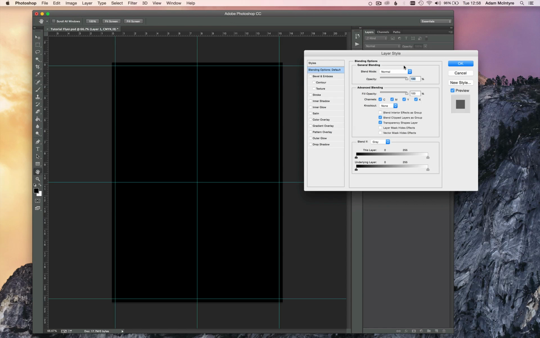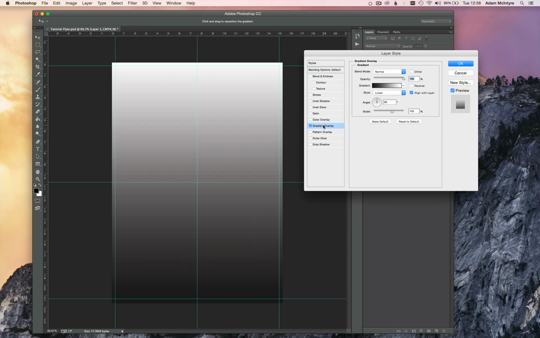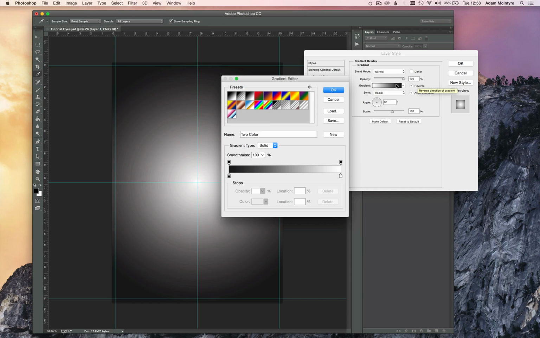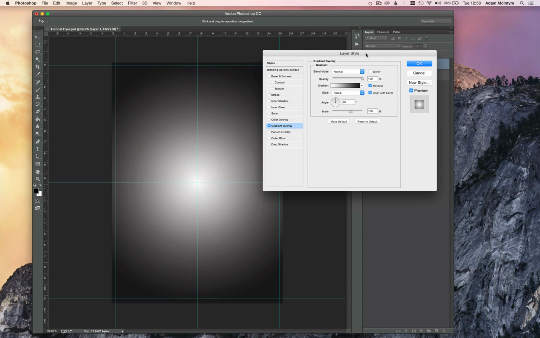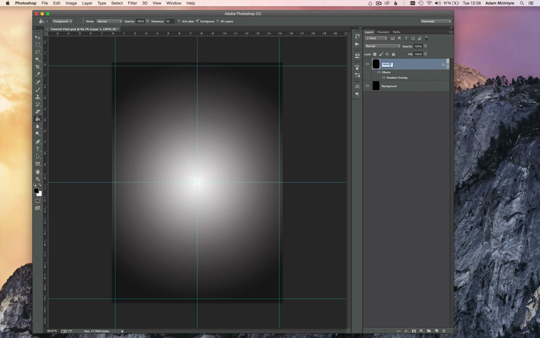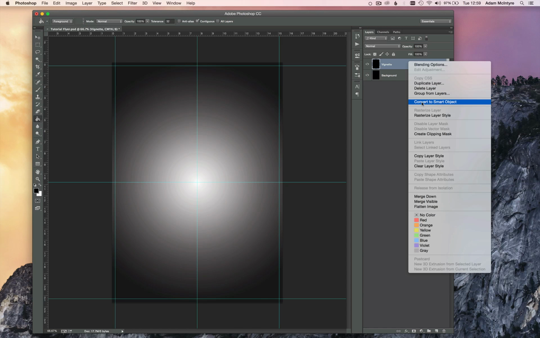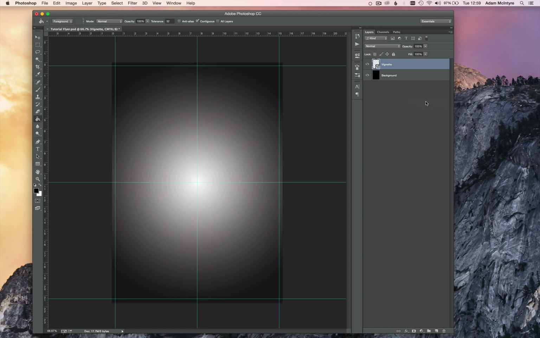To do that, double click and create a gradient. I'm going to set the gradient to radial. Just reverse that. It just needs to be a simple black and white gradient. That's good. I'm going to call this layer vignette. And I want to give it a nice halftone effect. So I'm going to start by converting it to a smart object. And then I'm going to open the smart object.